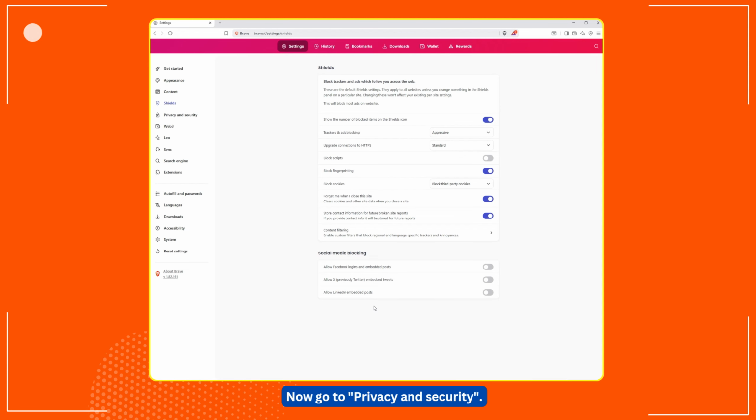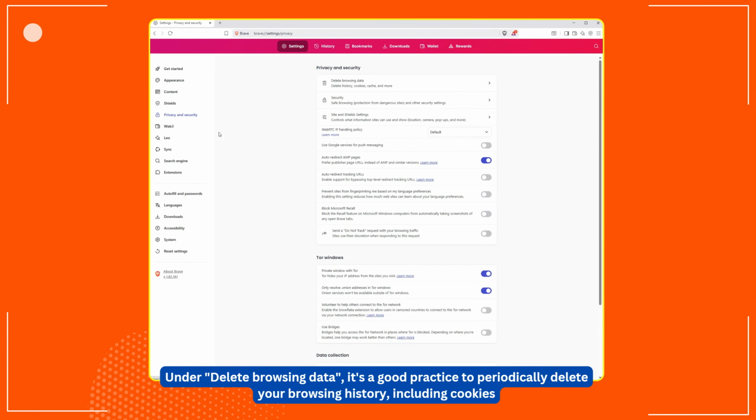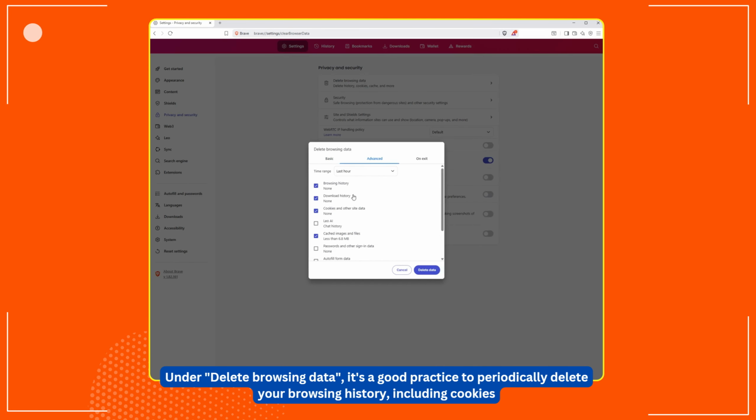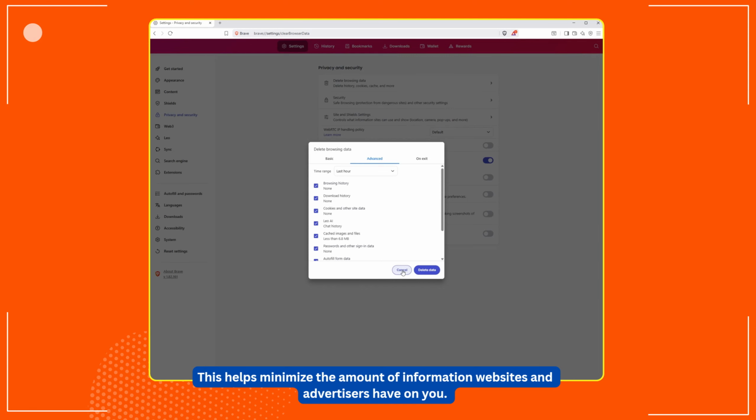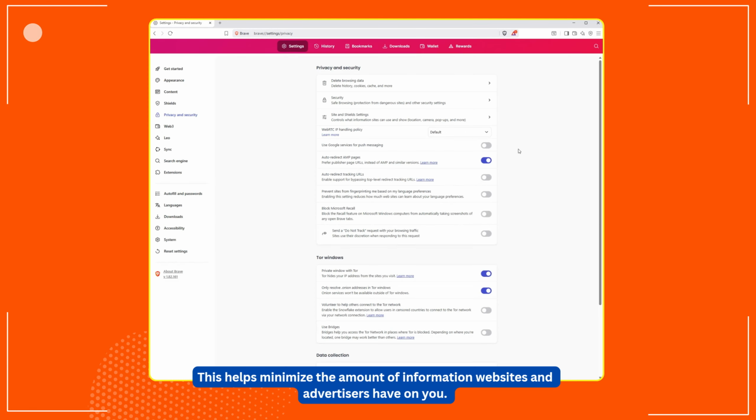Now go to Privacy and Security. Under Delete Browsing Data, it's a good practice to periodically delete your browsing history, including cookies, saved passwords, forms, and site settings. This helps minimize the amount of information websites and advertisers have on you.